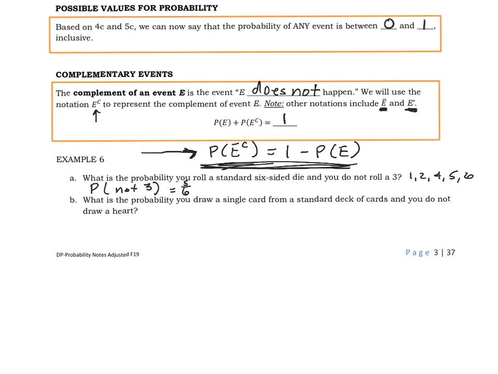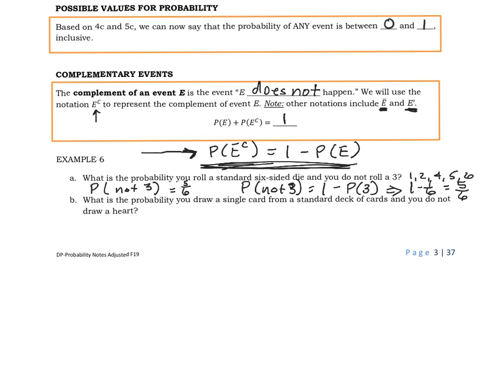So I wanted to show you using the formula, probability of not a 3. 1 minus the probability of rolling a 3 will be 1 minus 1/6, which is 5/6. Okay, either way it works, doesn't it?